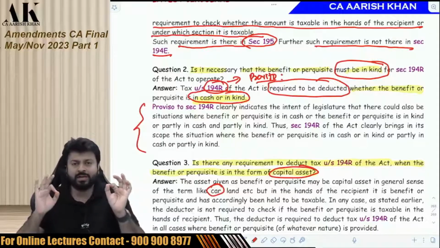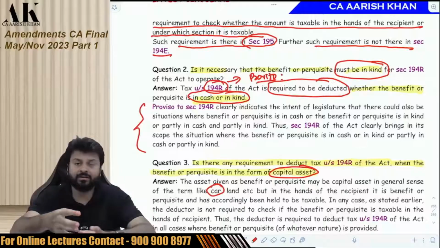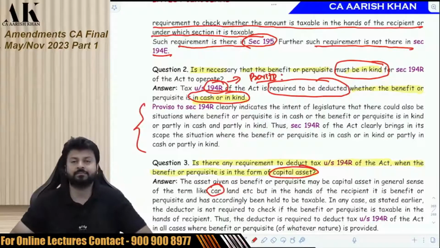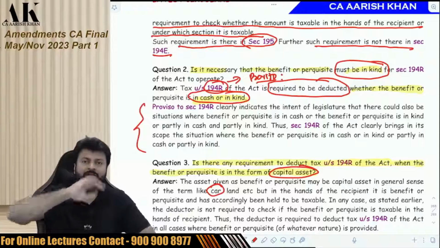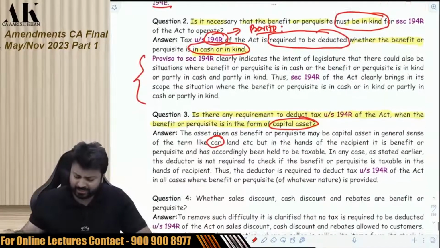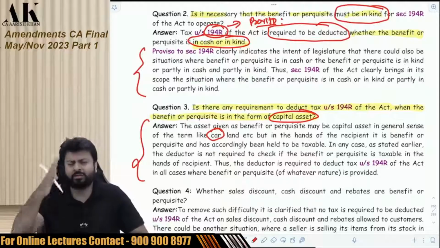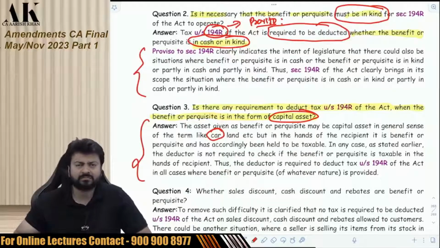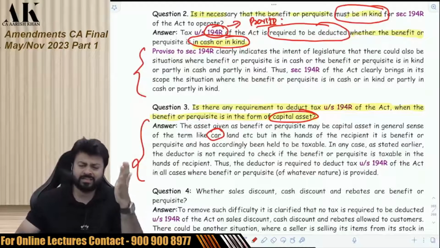Am I supposed to deduct TDS if I am giving you a benefit which is a capital asset? I am giving you jewelry in the form of benefit. I am giving you a painting in the form of benefit. Yes, you have to deduct TDS. This is what is mentioned. You don't have to check the nature of the asset.